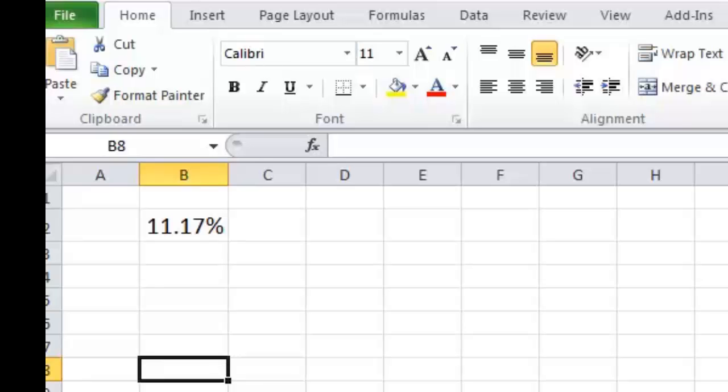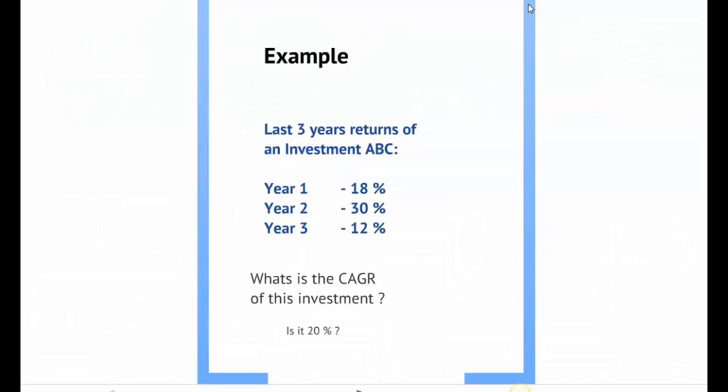Now let's take another example wherein what we know is that there has been an investment ABC which has been giving good returns in the past 3 years. I want to understand what is the average return it would have given had I invested 3 years ago, and on that basis I might want to decide whether I want to invest in this product now.